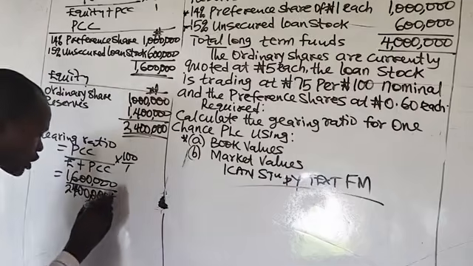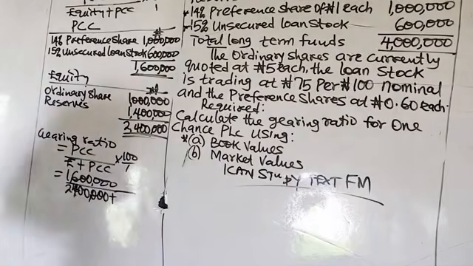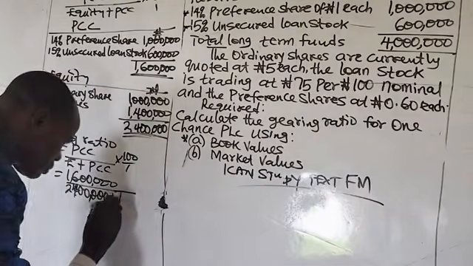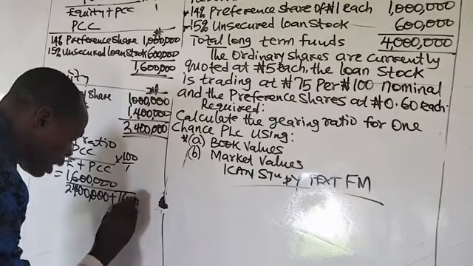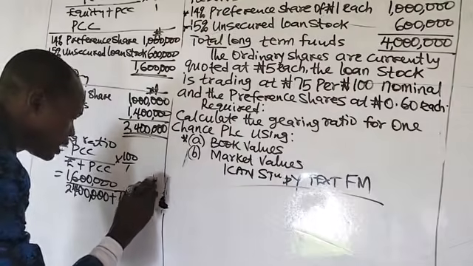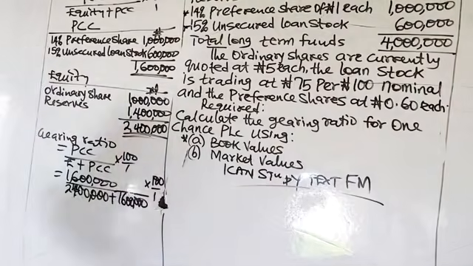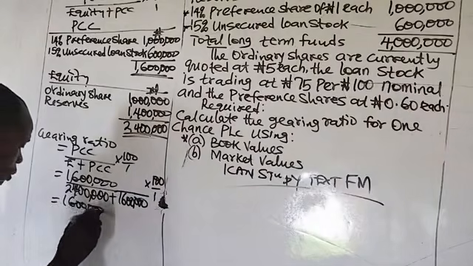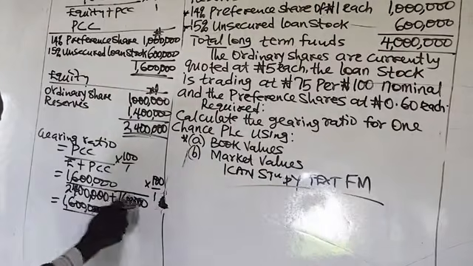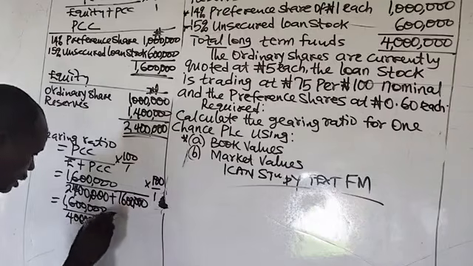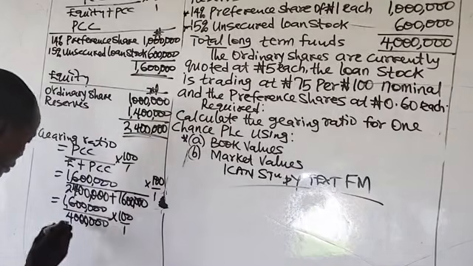2.4 million plus prior charge capital, which is 1.6 million. Capital employed is equity plus prior charge capital. So we have 1.6 million over a total of 4 million, times 100 over 1.